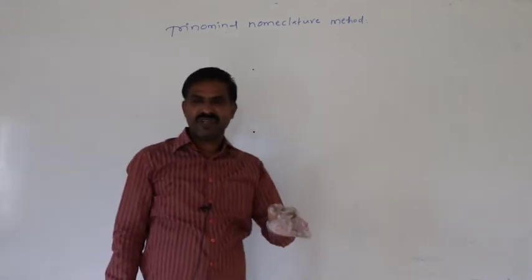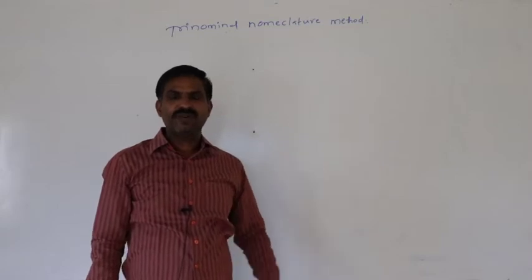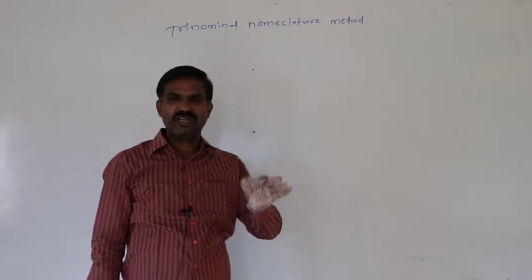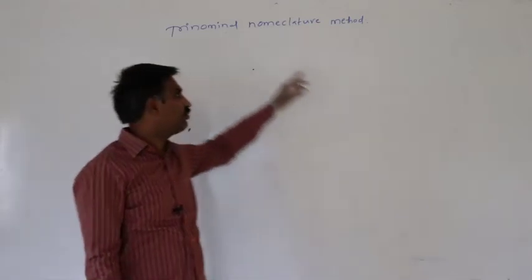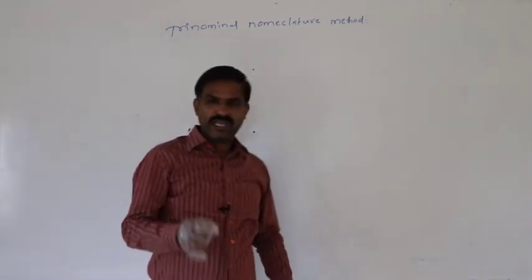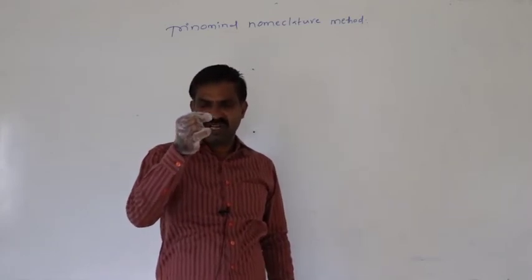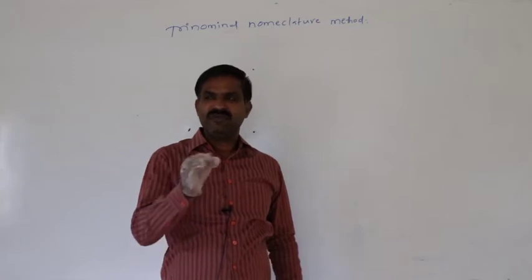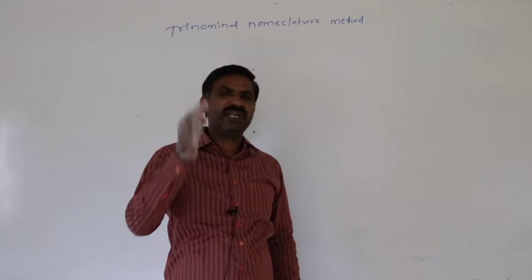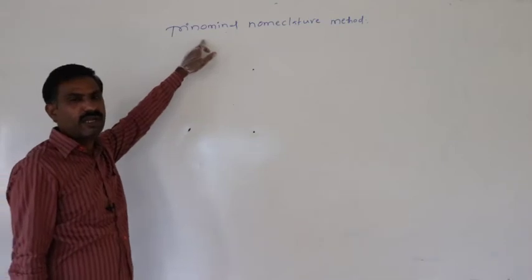So instead of giving two words for framing of a scientific name, if we can provide a scientific name to the individual with three words, then that method is said to be the trinomial nomenclature method.